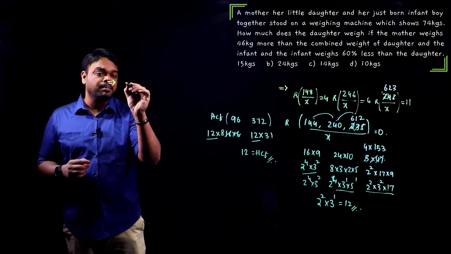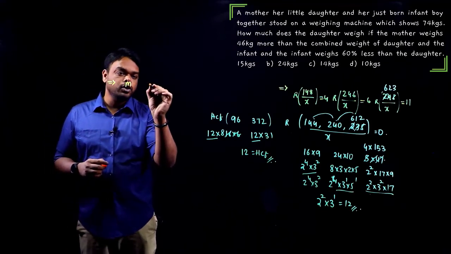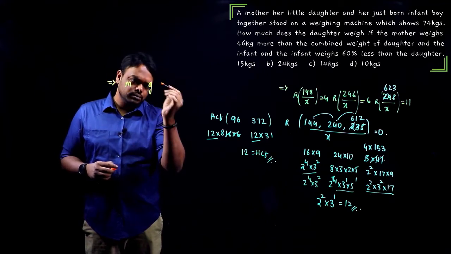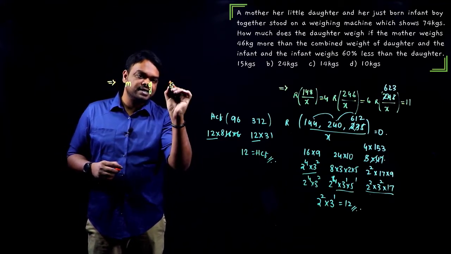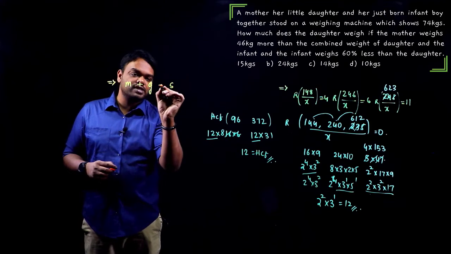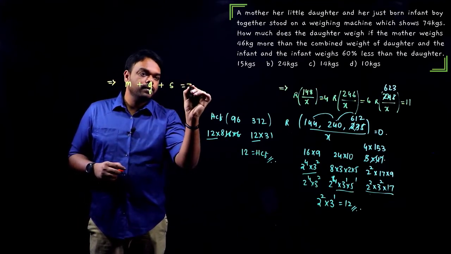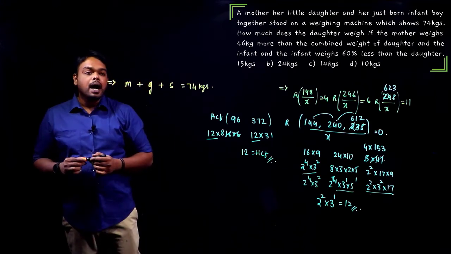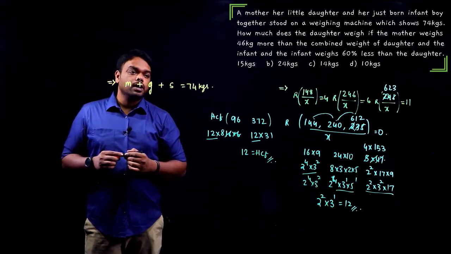Let me consider mother's weight as M, daughter's weight as D, or let me call it as little girl, and son as S. Now together, when they stood on the weighing machine, they weighed exactly 74 kgs. Now, how much does daughter weigh?